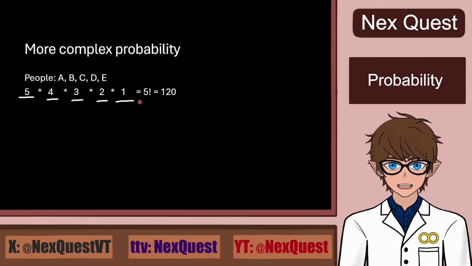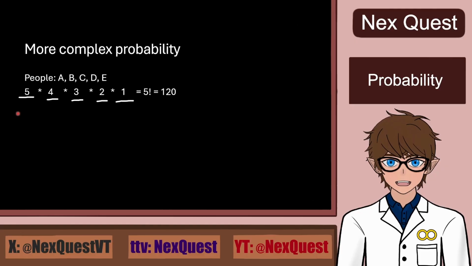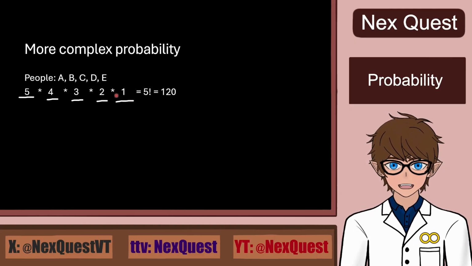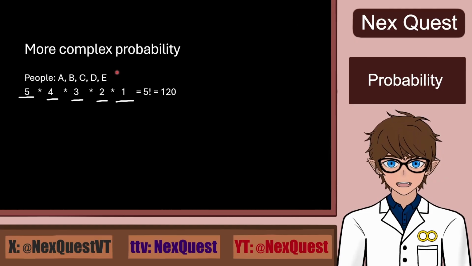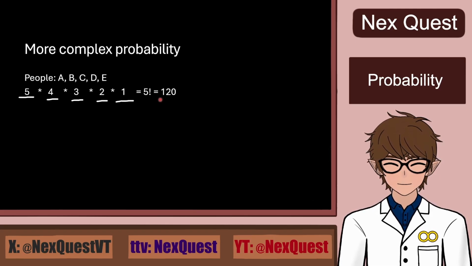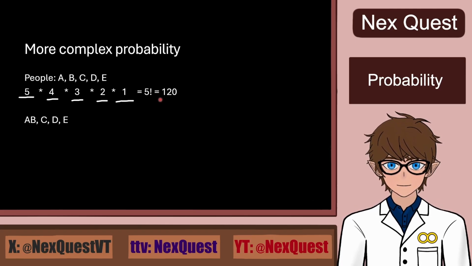So I list all the people here, and I drew all the places that they can take if we order them. We know from the previous lecture that the number of ways 5 people can be put into a specific order is 5 factorial. So 5 times 4 times 3 times 2 times 1, which is 120. So there are 120 possible total outcomes for our example.